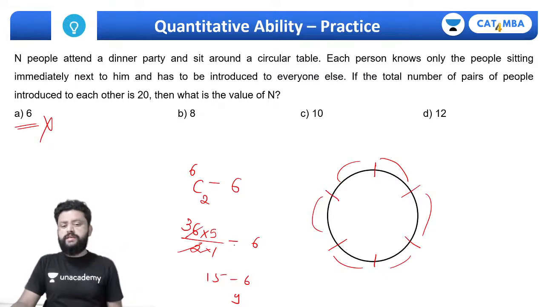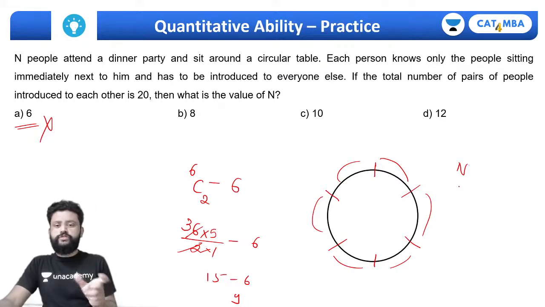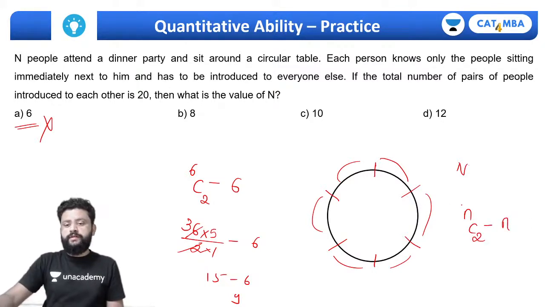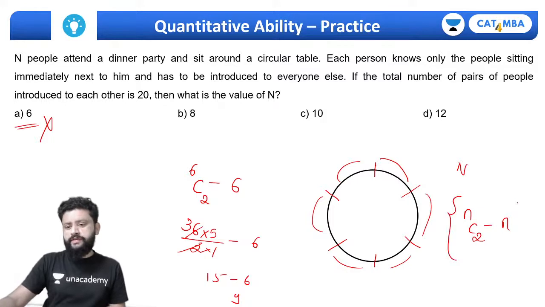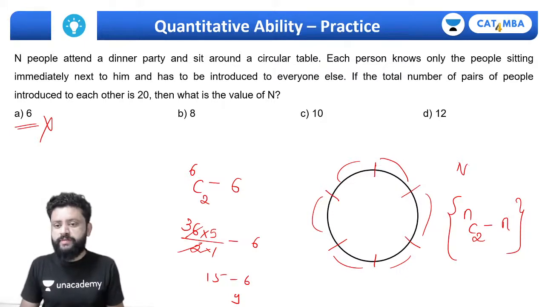So in case you want to generalize and don't want to go by the answer options, what you can do is, if there are n people sitting at this circular table, the total number of pairs that need to be introduced, including the first condition as well, should be nC2 minus n. This is the formula that is also used for the number of diagonals of a polygon. That is the same logic, if you remember that formula.